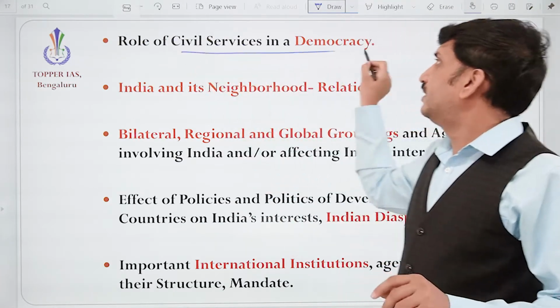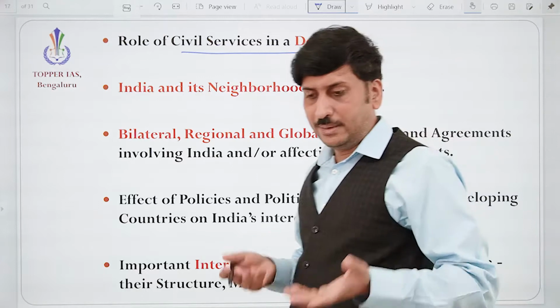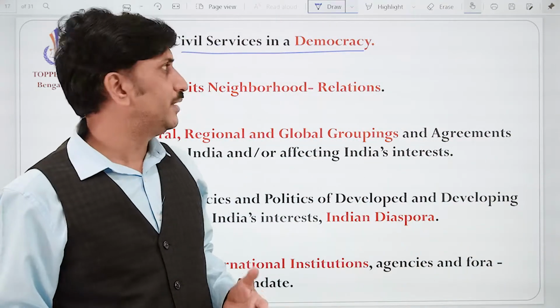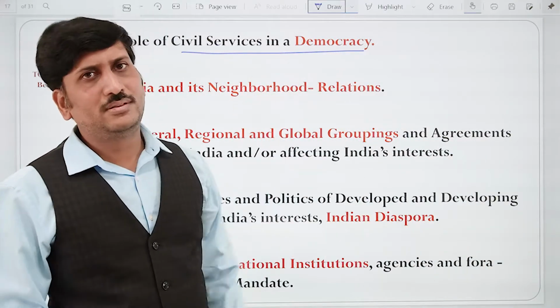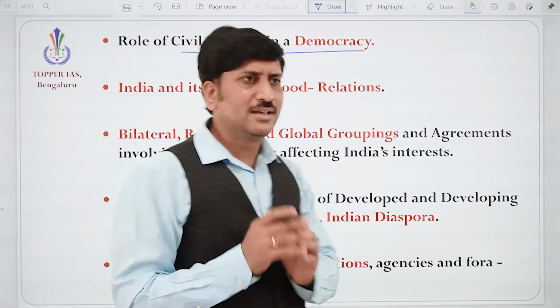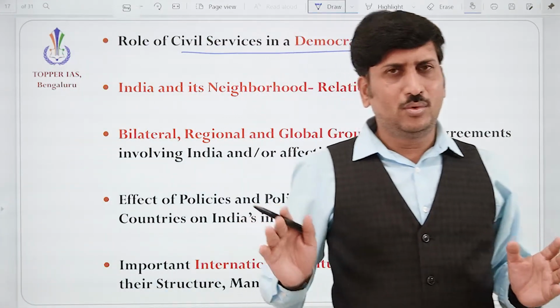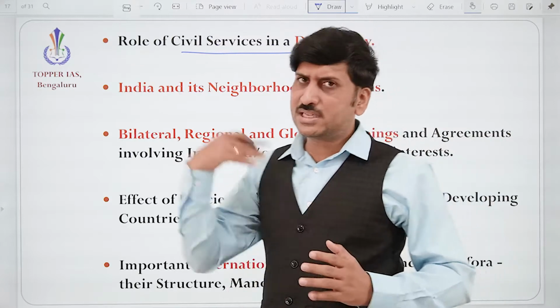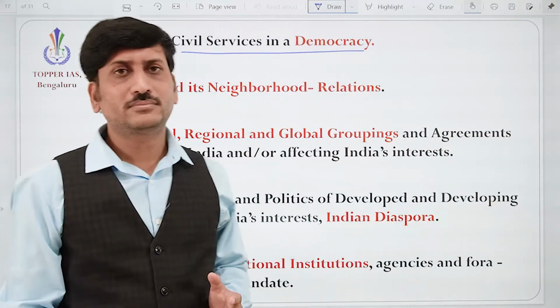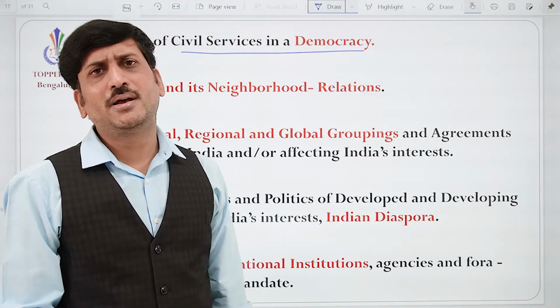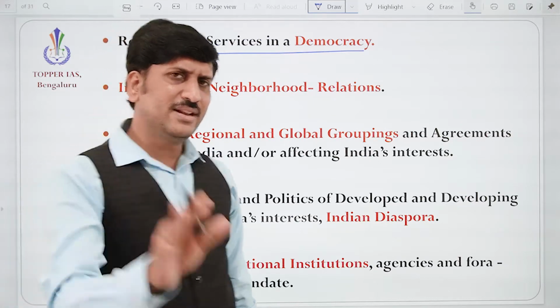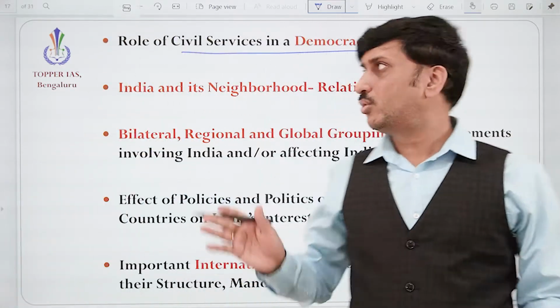And what is the role of civil service in democracy? Very, very important, because you are going to be the civil servant. What is the bigger role they are going to play? They are playing anonymously. Whatever work they do, they are playing anonymously. The minister is responsible for everything. But who is giving the ideas behind him? It is the civil servants, correct? So what biggest role is it playing?